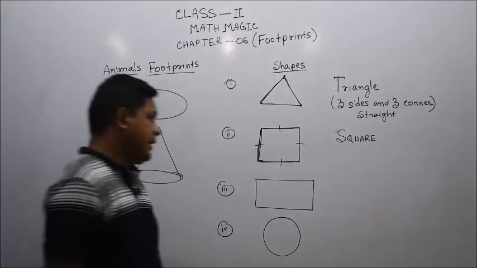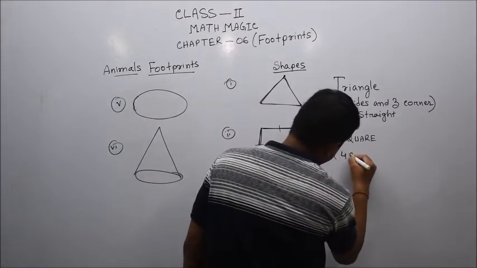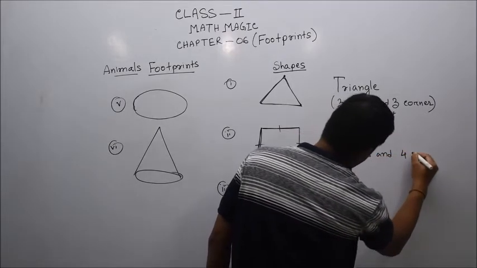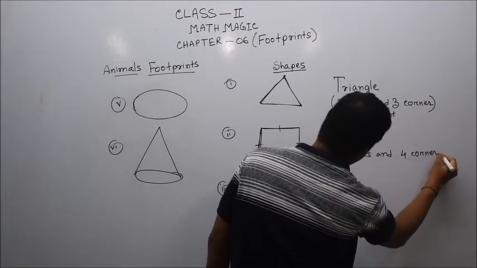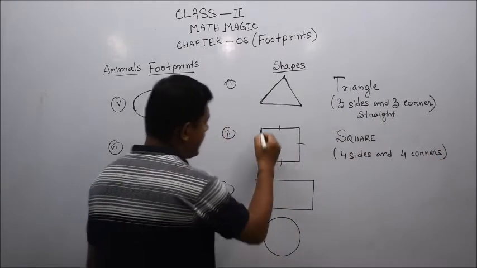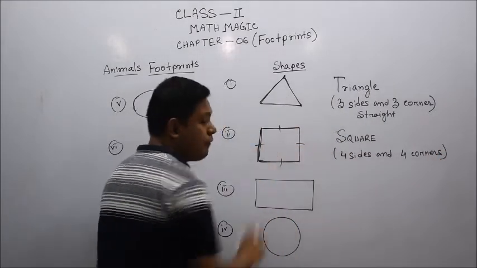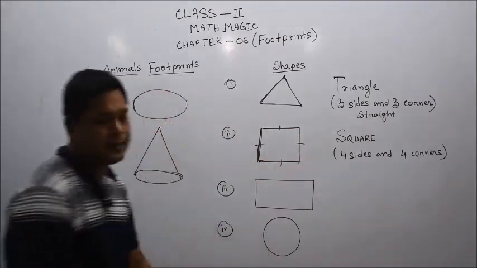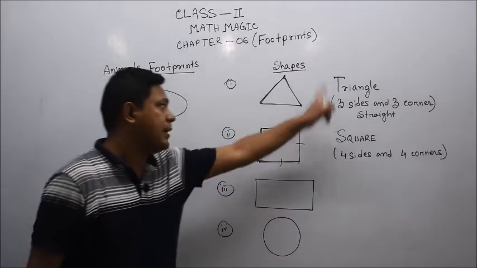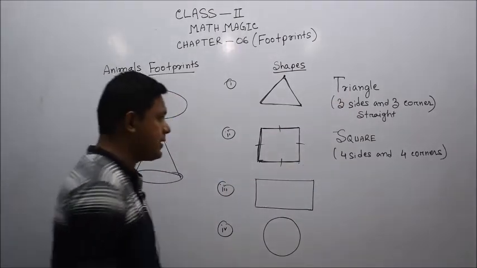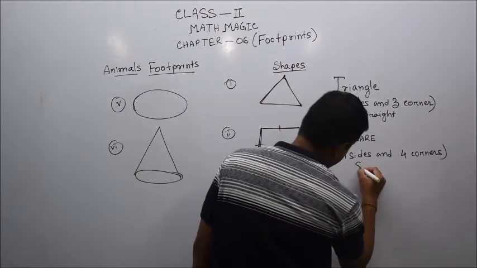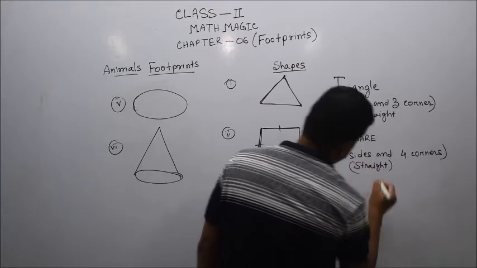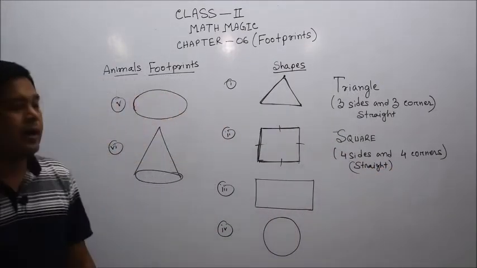So it has 4 sides and 4 corners. Also it has 4 sides here, 1, 2, 3, 4, and 4 corners, 1, 2, 3, 4. And here, as in the earlier one, all sides are straight in shape. All the sides are straight. Okay, it is called a square.